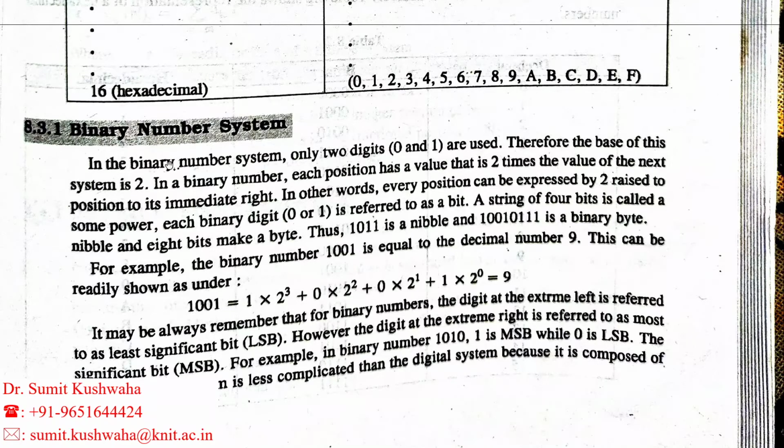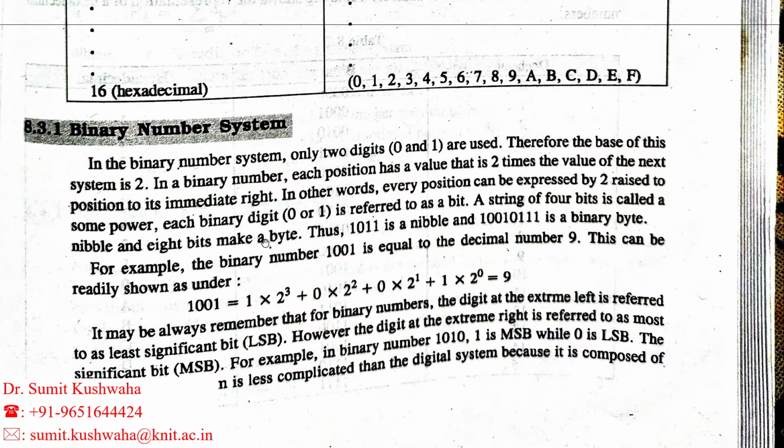We know that there are only two numbers present, 0 and 1. That means if we write any number with the help of 0 and 1, any binary number, that will be in the binary number system.